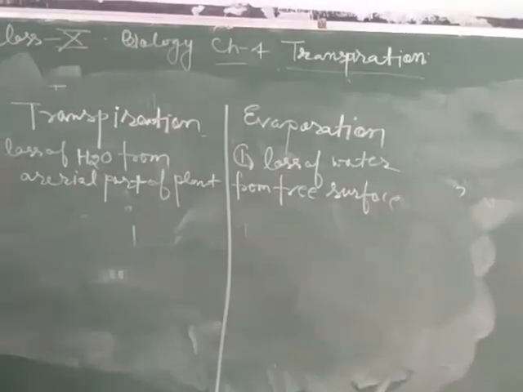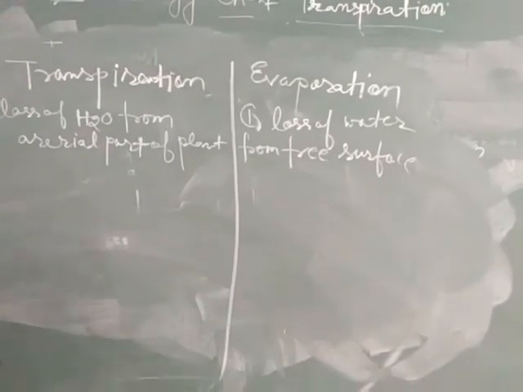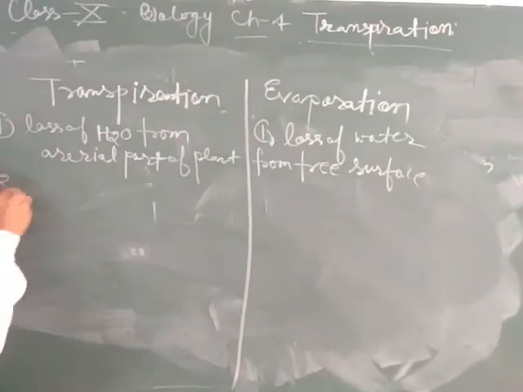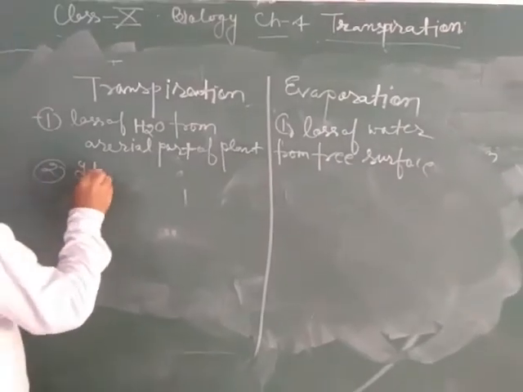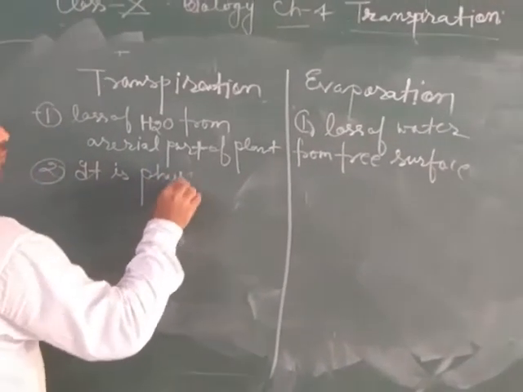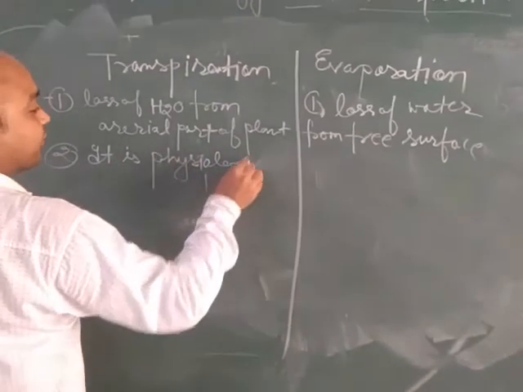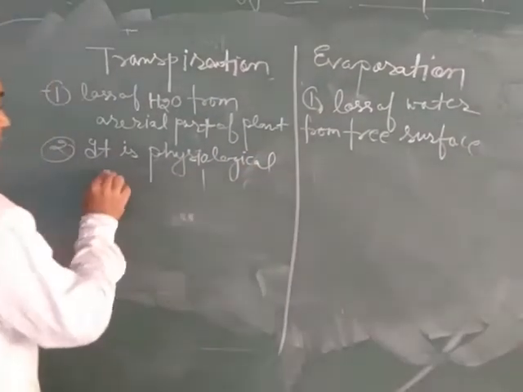Loss of water from a free surface is a physical process. Why do we call transpiration a physiological process?